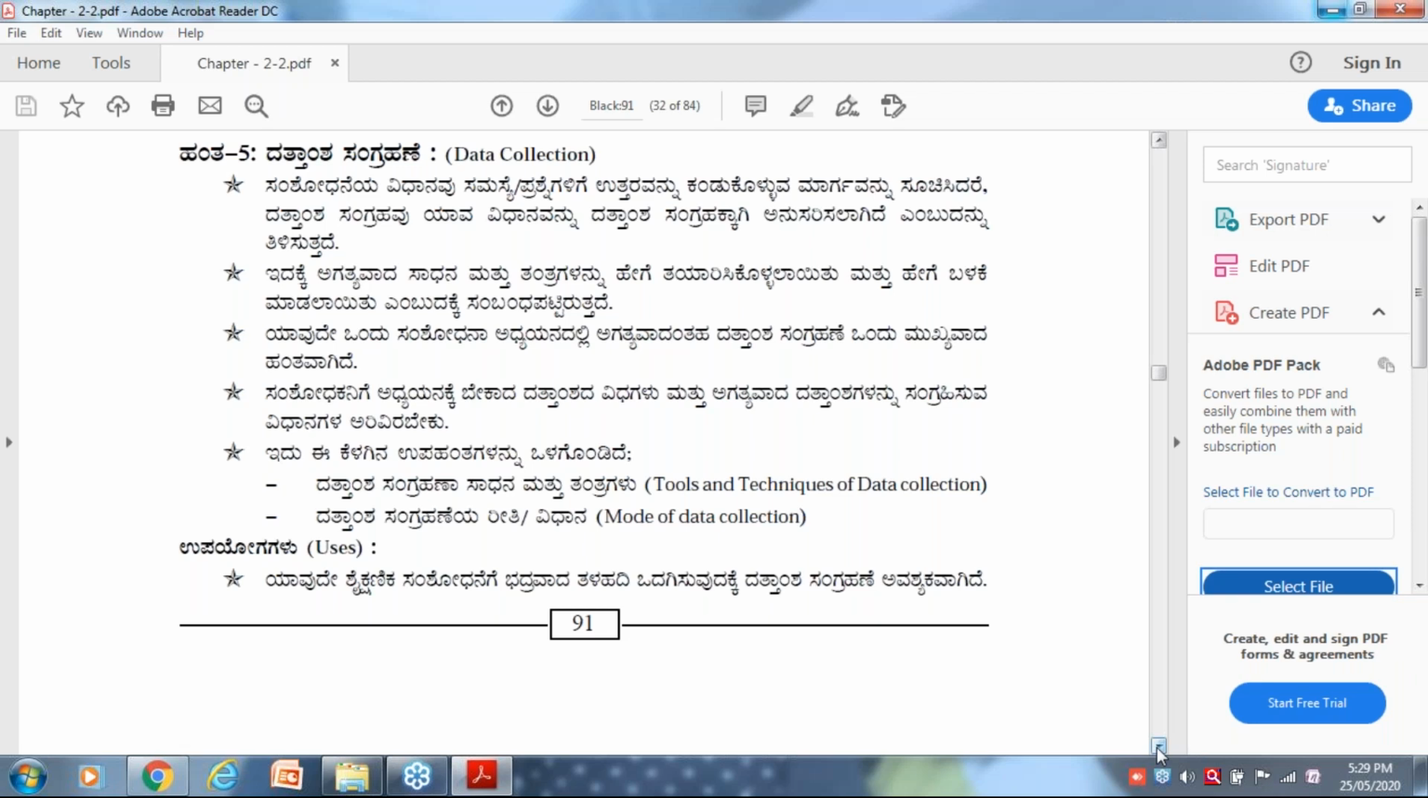In research, there are n number of tools and techniques available to collect the data, to collect information. Suppose I want to collect information from you people. I need tools and techniques. There is a lot of difference between tools and techniques. Technique is an act. Tool is a device. Tool means a device you need.